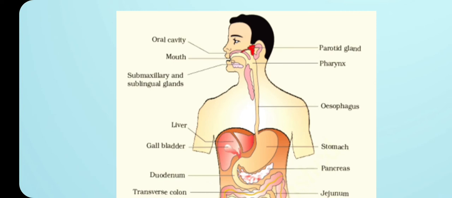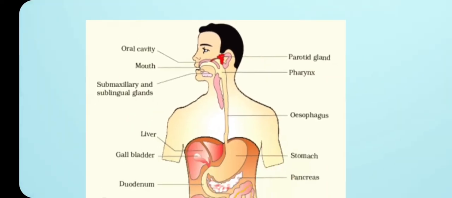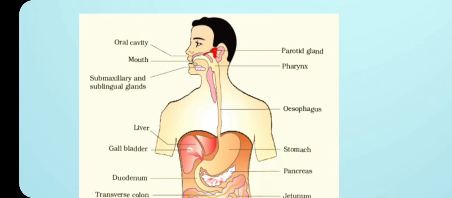So the oral cavity further leads to one more short structure called the pharynx, which is considered the common passage for food and air. After the pharynx, it leads to the next part of the alimentary canal, that is the esophagus.